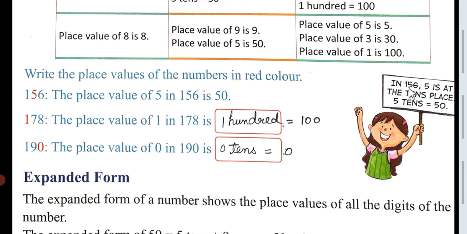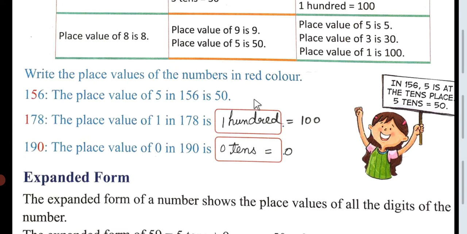You can see 5 is in the middle. So the place value of 5 is tens, that means 50. Write the place value of the number in red color, 156. 5 is in the middle of the number. The place value of 5 in 156 is 50.